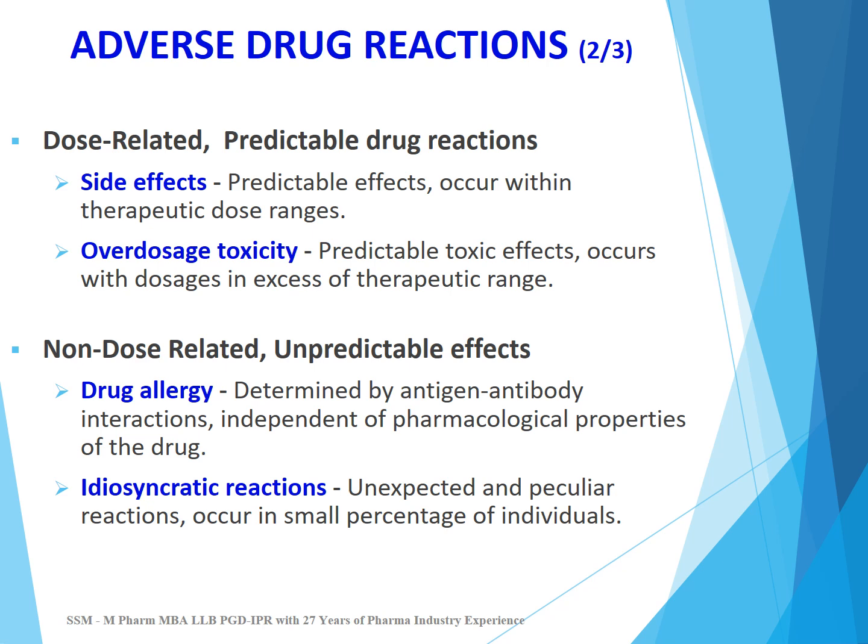Non-dose related and unpredictable adverse drug reactions, these are either drug allergy or idiosyncratic reaction. Drug allergy is determined by antigen antibody interaction and is independent of pharmacological properties. They are non-dose related because even a small dose may produce drug allergy, and they are unpredictable. You do not know in which individual drug allergy can happen unless you test it. Idiosyncratic reactions are unexpected and peculiar reactions. They occur in a very small percentage of patients. They may occur due to deficiency of some enzyme in the body system.